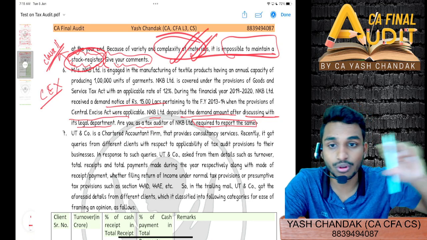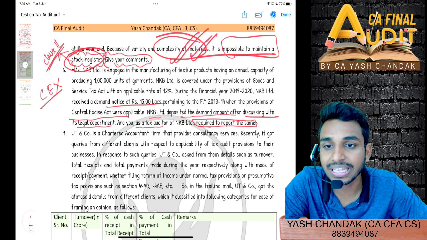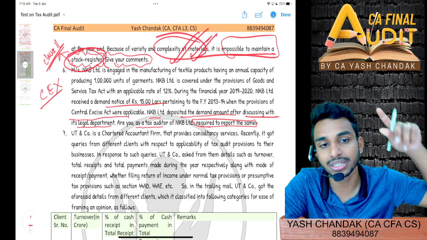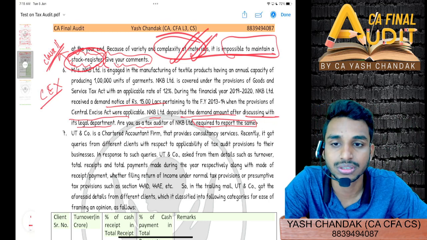So that reporting was there in clause 41. Clause 38 would come when there is an audit being done under the Central Excise Act, audit by the department of Central Excise.